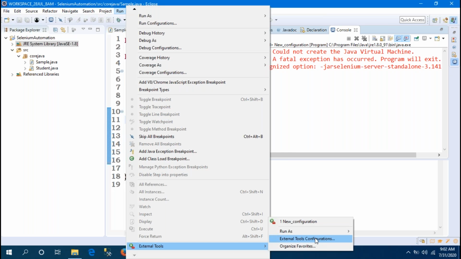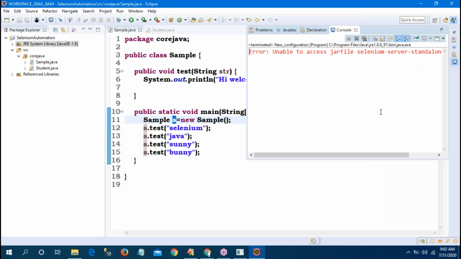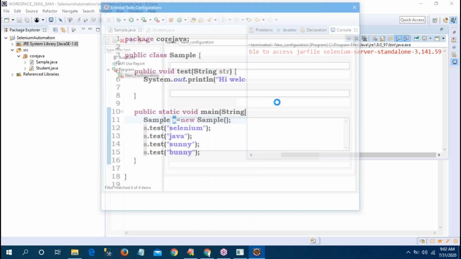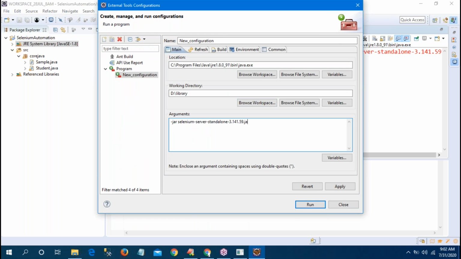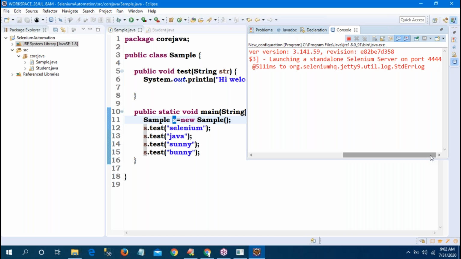The second error is that some people give the space properly, fine. Observe. I give the space, but I do not give the jar. Then also there is a problem. Observe. Apply. Run. Another type of error I will get: unable to access the jar. Students will definitely get these two errors. Every time I am telling you, space is mandatory, extension is mandatory. That is the only problem here. These are all small problems only. Don't bother about these simple mistakes. Then apply, run. Definitely it will run on 4444. Happily it is running. Yes or no? Yes, okay, sir. Yes.